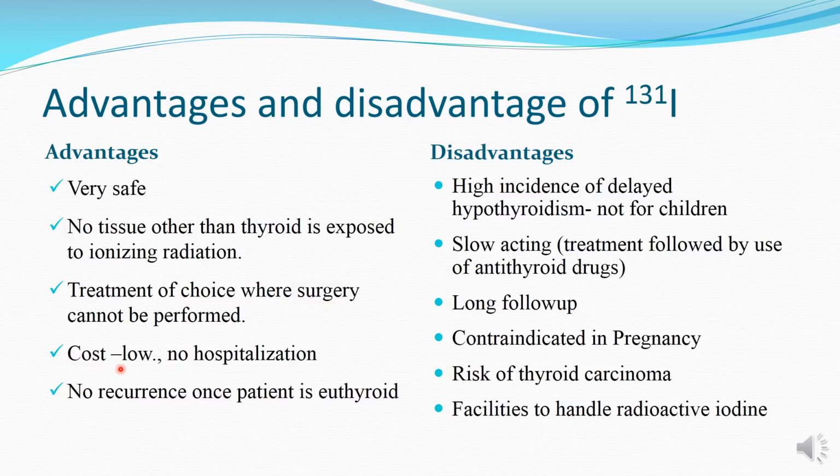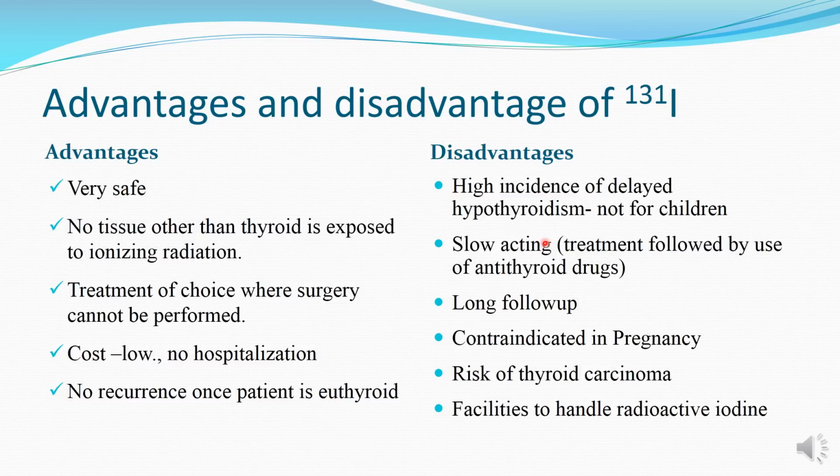The cost of radioiodine is less because only 1 or 2 doses are to be given, and hospitalization is not required. It can even be given on an OPD basis, and recurrence of hyperthyroidism does not occur once the patient is euthyroid, because the tissue is